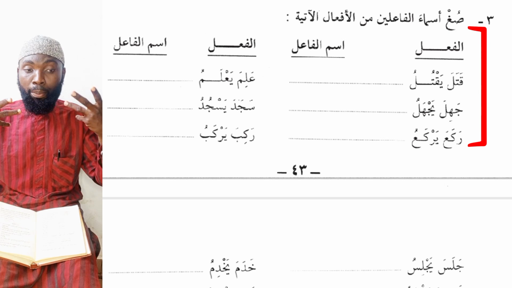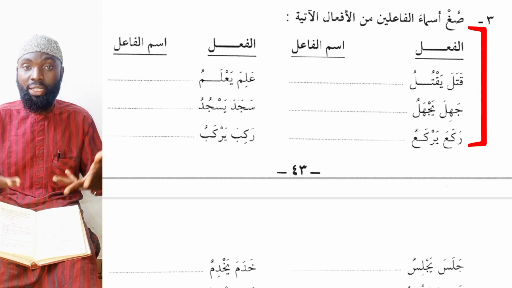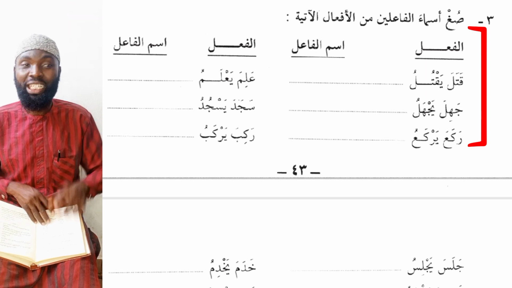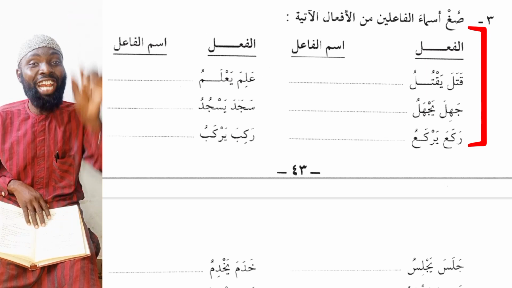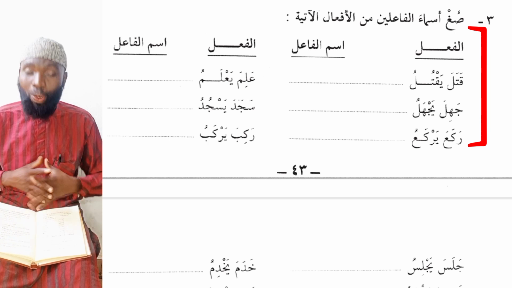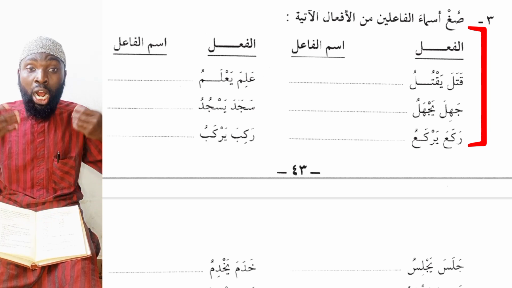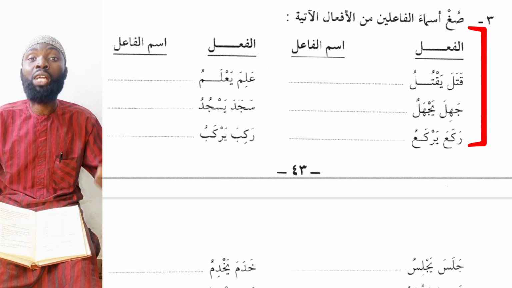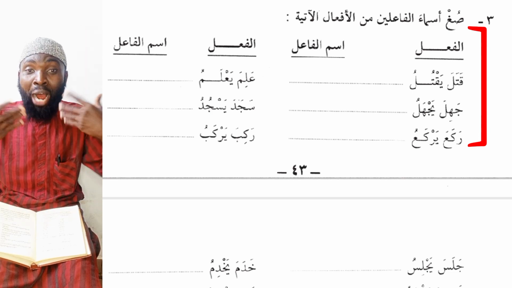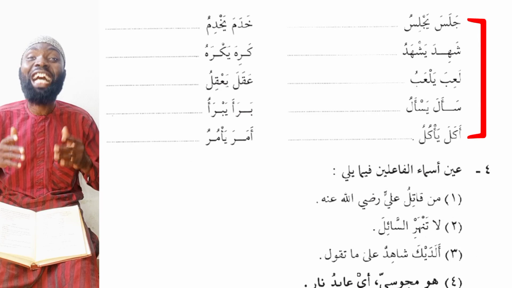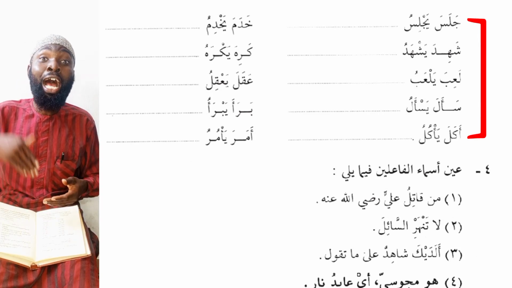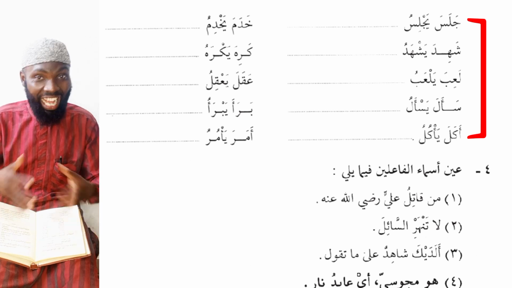The second is jahila, yajhalu. Jahila, he became ignorant. You understand? From this, to get an ignorant person, you say jahilun, an ignorant person. Is that not easy? That's very easy. We have the word raka'a, he bowed during the prayer; yarka'u, he is bowing. So raki'un, someone who bows. We have jalasa, he sat; yajlisu, he is sitting; jalisun, a sitter.